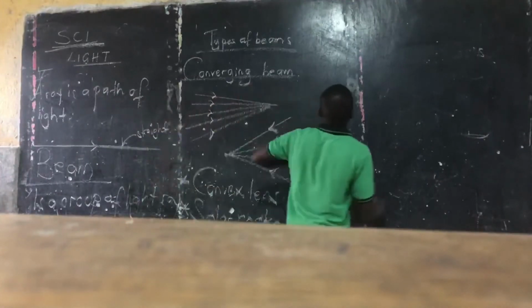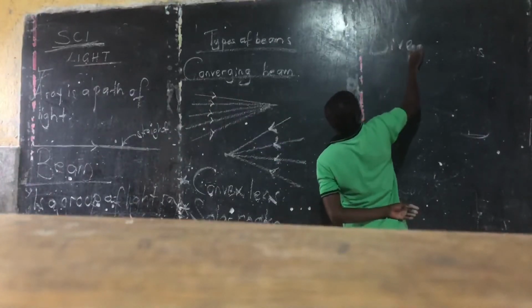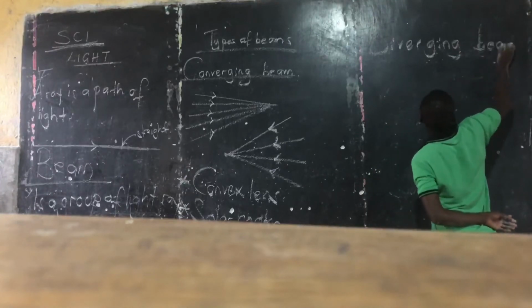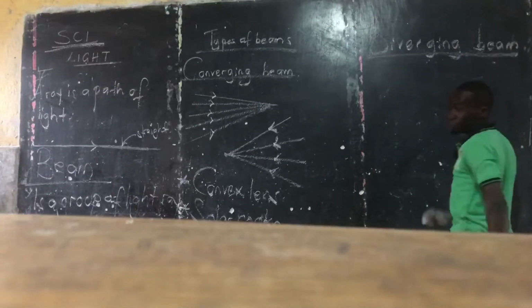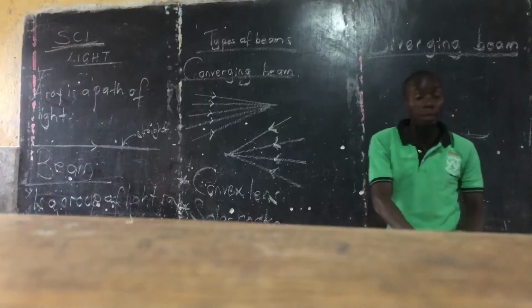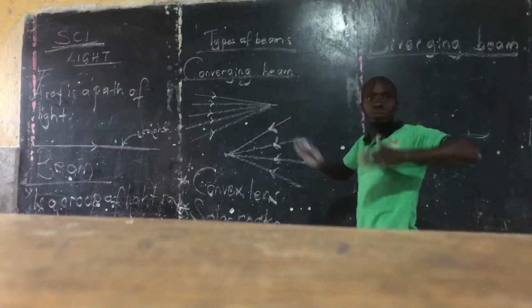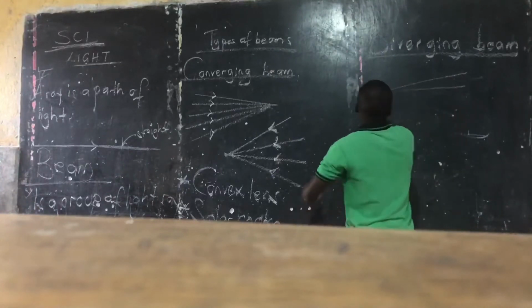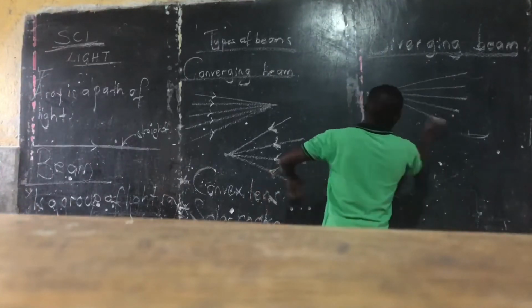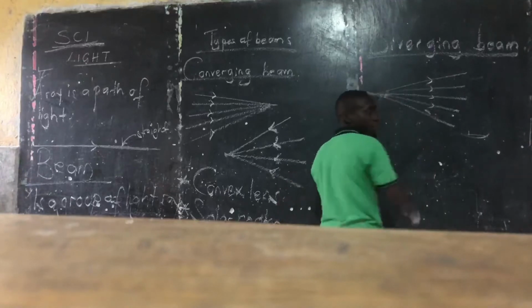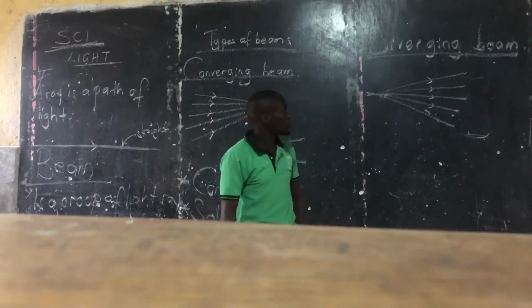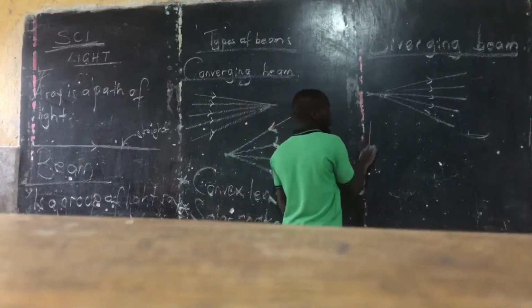The opposite of converging is diverging. A diverging beam. This one diverges, it is spread out. Are you getting me? What can produce this? A torch. You know a torch.